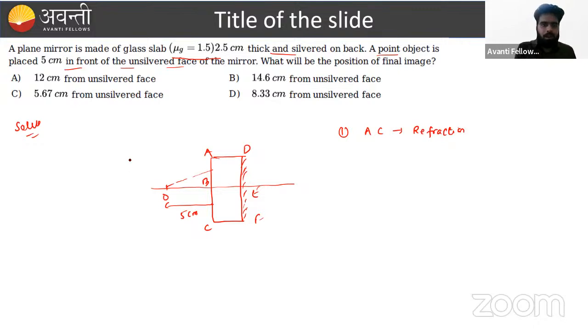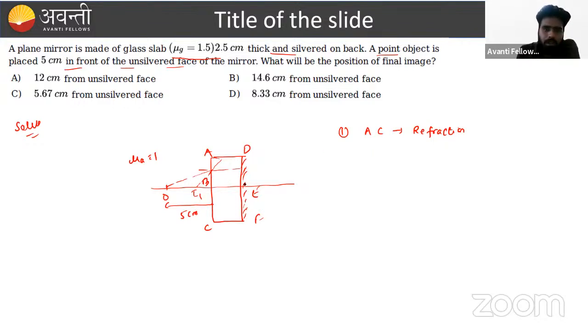And we know that if nothing is given, we can consider that the outer surface is air. So the refractive index of air is 1. So the ray is going from the rarer medium to the denser medium, so it bends towards the normal. According to Snell's law, it is moving in this direction. If we extend this ray, this is the image formed by the first refraction. What will happen next, beta?